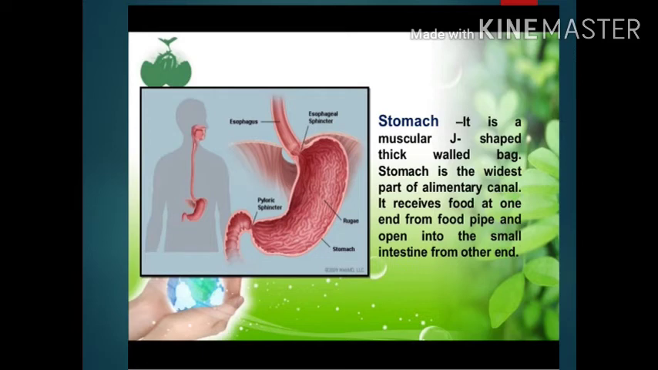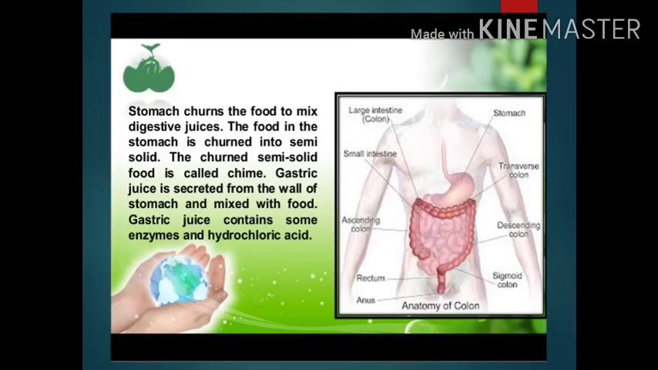Stomach churns the food to mix the digestive juices. The food in the stomach is churned into semi-solid. The churned semi-solid food is called chyme. Gastric juice is secreted from the wall of the stomach, and gastric juice contains some enzymes and hydrochloric acid.